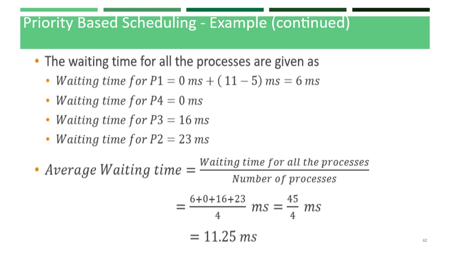As usual, for calculating waiting time of all the processes, the waiting time for P1 is 0 plus 11 minus 5 milliseconds. You'll understand more clearly why it is 11 minus 5 from the previous slide. So waiting time for P1 is 6 milliseconds, waiting time for P4 is 0, waiting time for P3 is 16 milliseconds, and waiting time for P2 is 23. In the same way, calculate the average waiting time, which comes to 11.25 milliseconds.